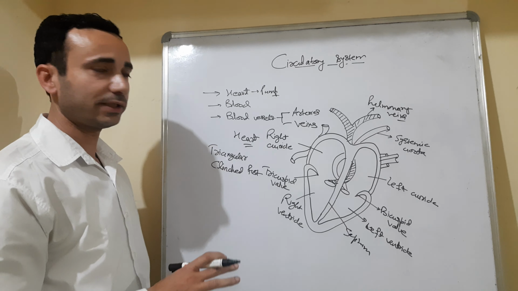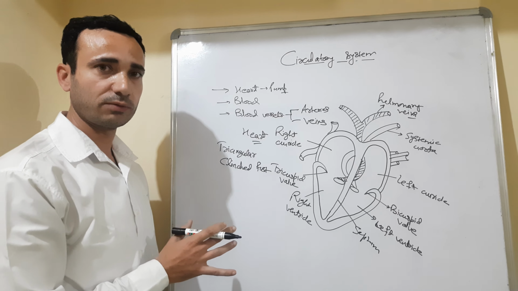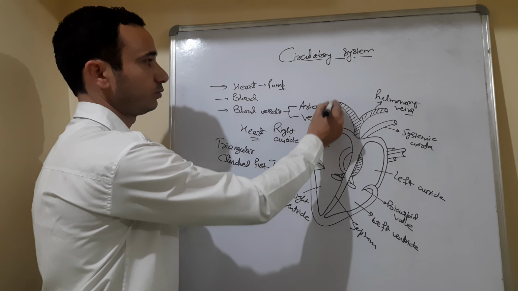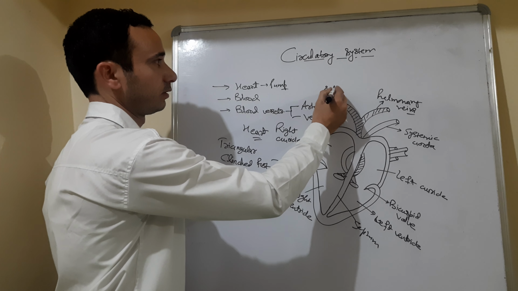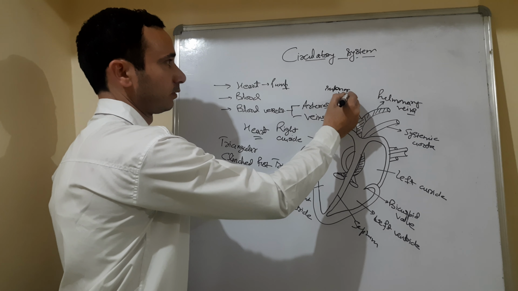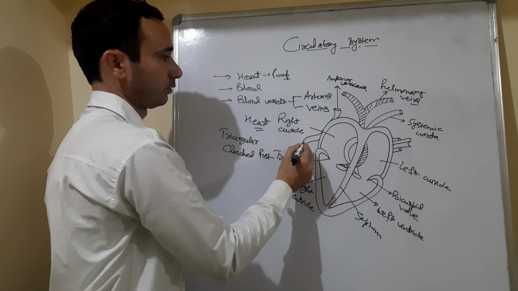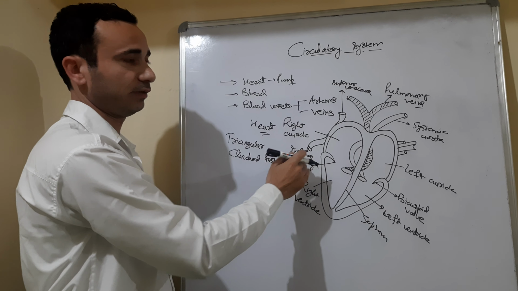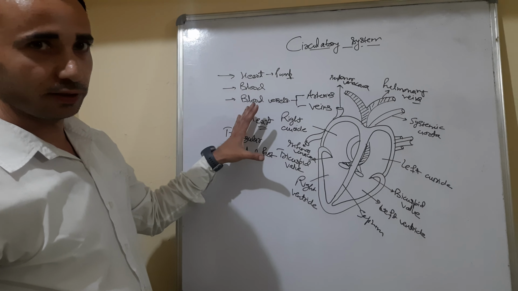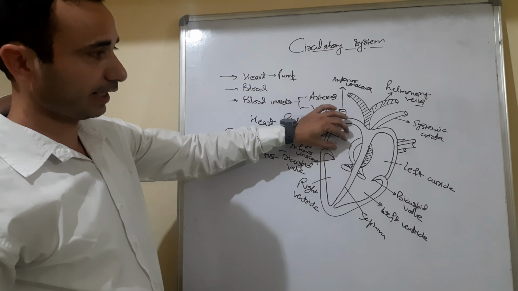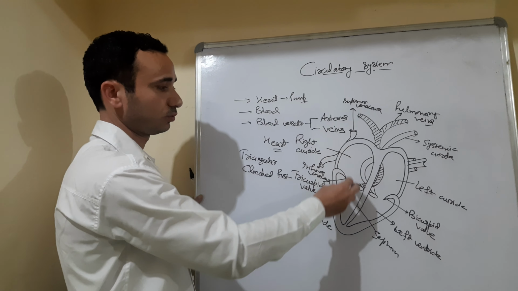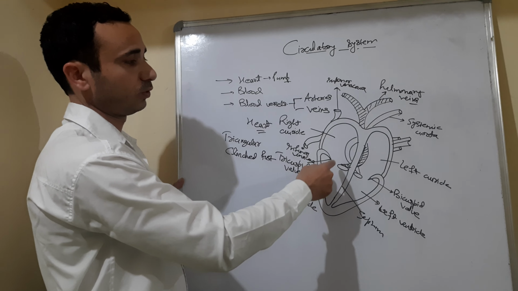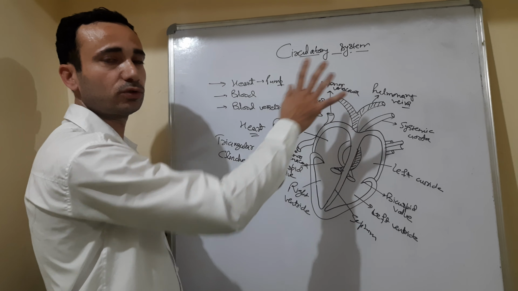Now, let us understand the circulation of the blood through this structure. These two veins, called superior and inferior vena cava, bring impure blood, that is deoxygenated blood, to the right auricle. Then blood goes to the right ventricle, and from the right ventricle through pulmonary veins it goes to the lungs